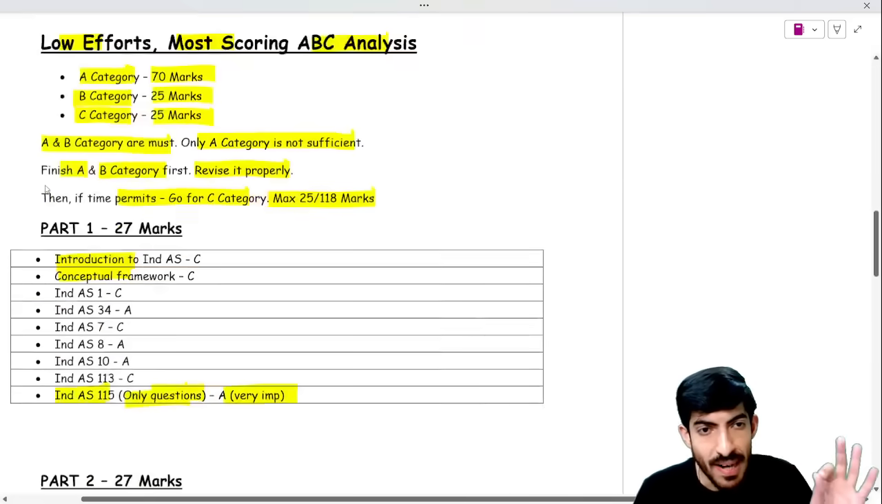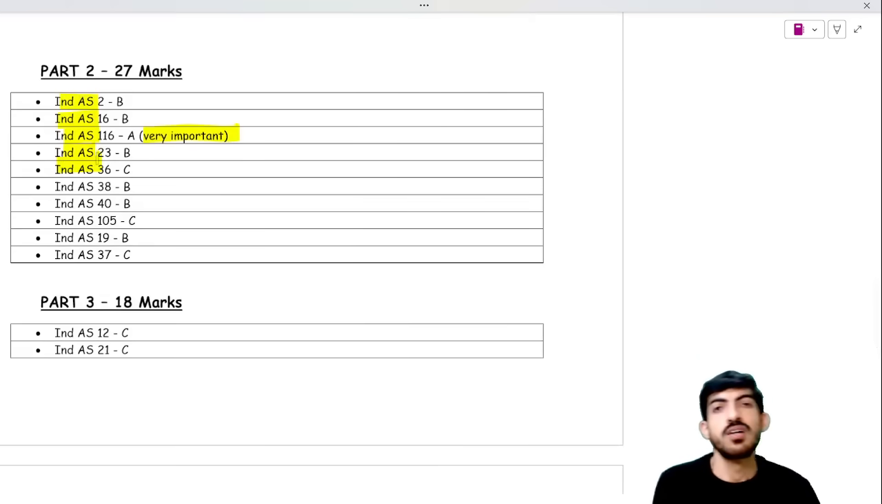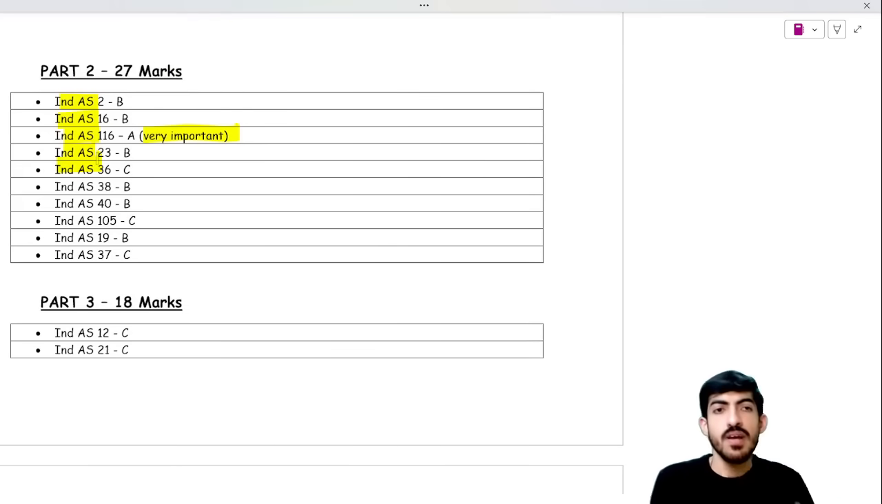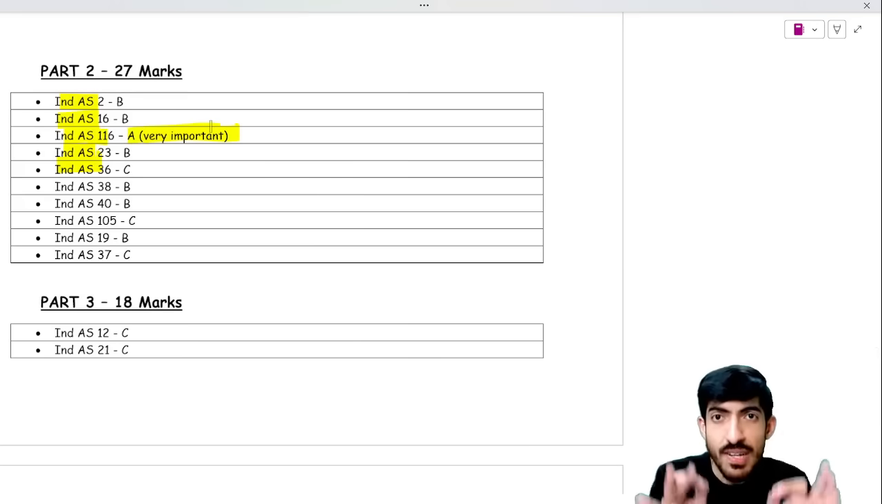Sir, what is part 2, part 3? Please explain. Part 2 again, I have written some Ind AS. Just join my Telegram channel, leave after exams, and download this from there. Ind AS 116 is very important. Ind AS 116 is super important for this attempt.